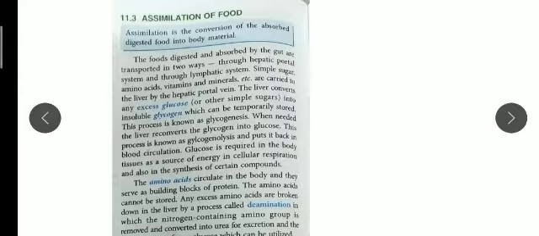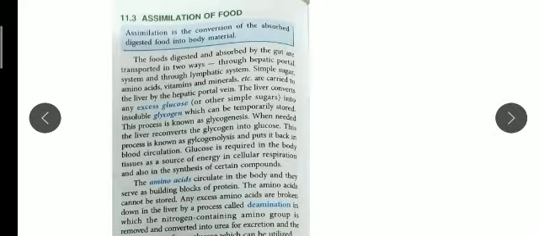Now, assimilation, as I said, takes place inside the liver. The food that is digested and absorbed by the gut, gut meaning small intestine, is transported by two ways: the hepatic portal system and the lymphatic system. The lymphatic system carries lymph fluid, and the hepatic portal system takes it into the liver, to which it is connected. All the simple sugars, amino acids, vitamins, and minerals are carried to the liver by the hepatic portal system, so you can underline this line.